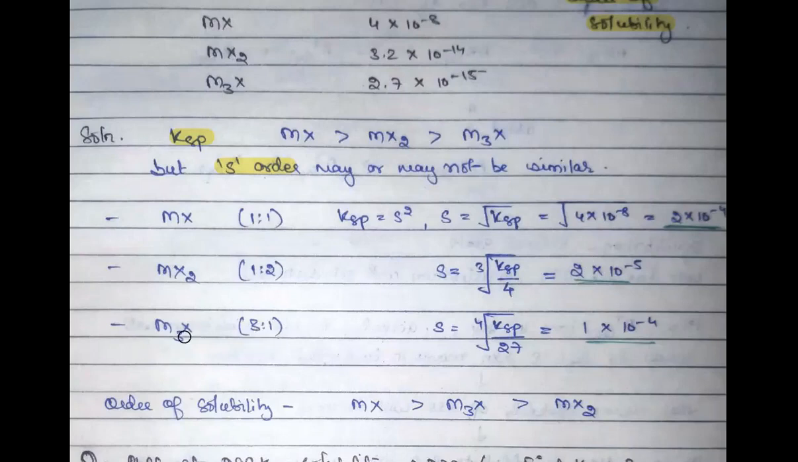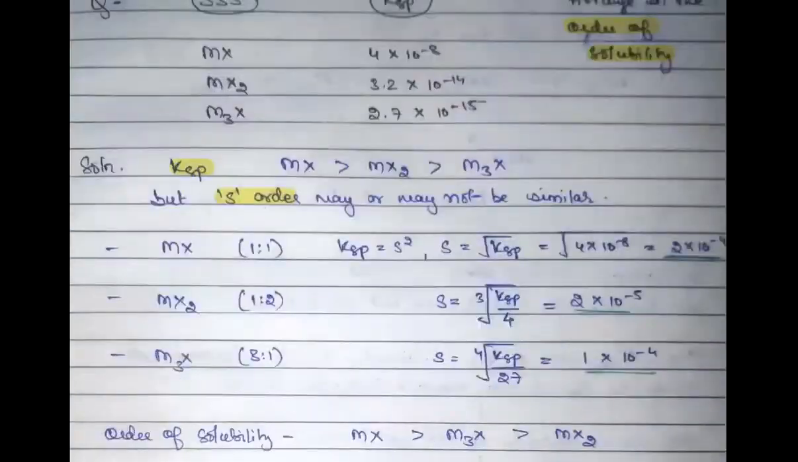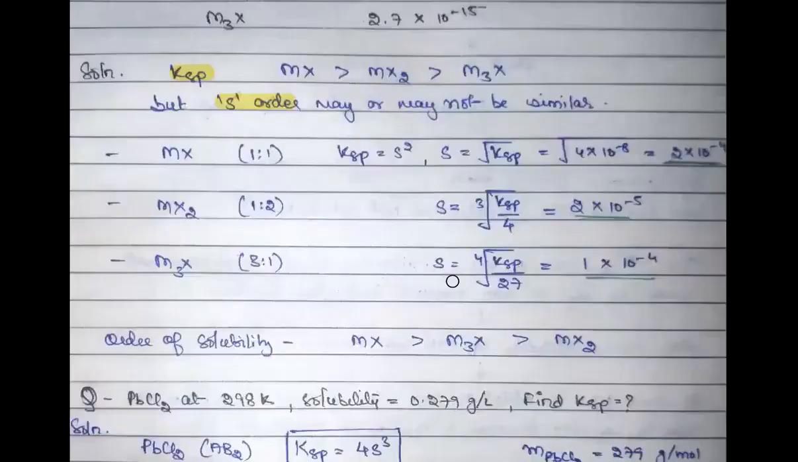Similarly, if you have a salt like M3X, KSP there was equal to 27 S to the power 4. Do you remember? 27 S to the power 4. So again KSP is with you, just calculate it for S. Here I have written it like this. S will be the fourth root of KSP divided by 27, and in this way you will get the answer 1 into 10 to the power -4.